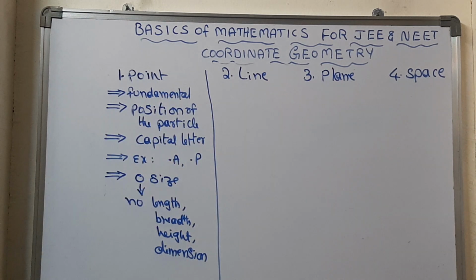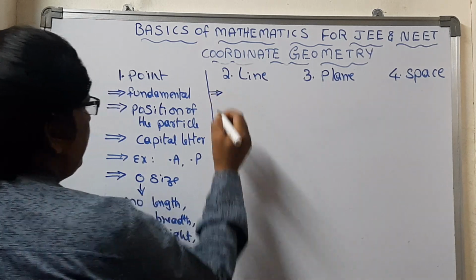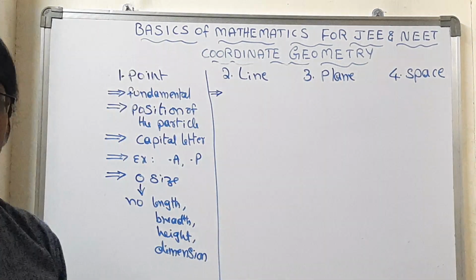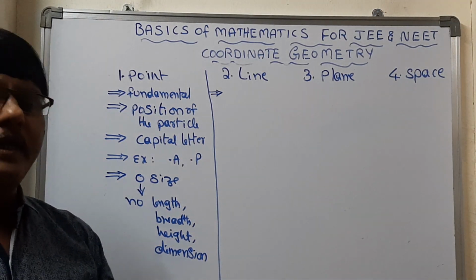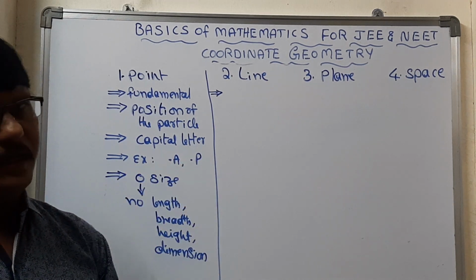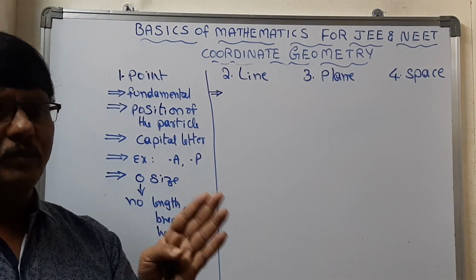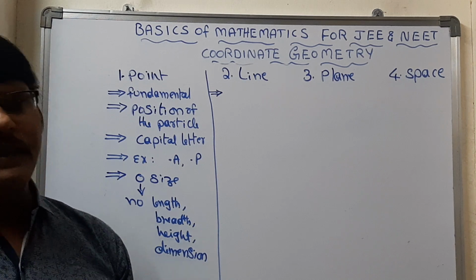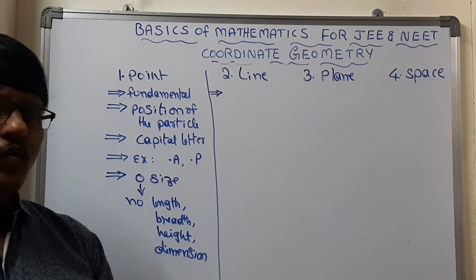Now let's discuss the line. A line is a combination of infinite points. So many points combined together form a line, and it travels indefinitely. If you take any two points A and B, those two points combined give a line. We call this one dimension.